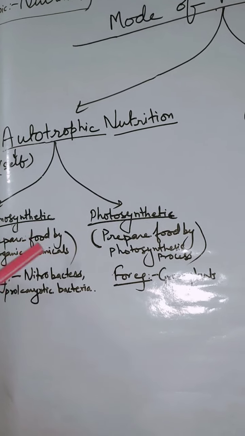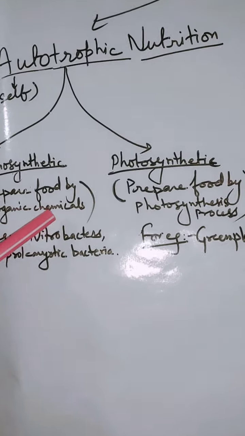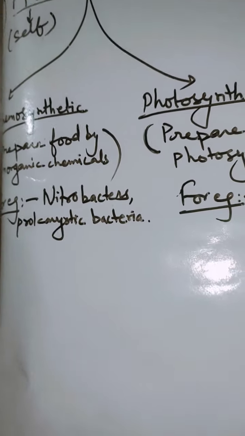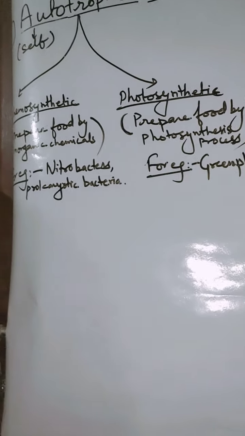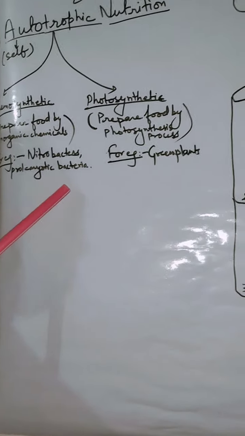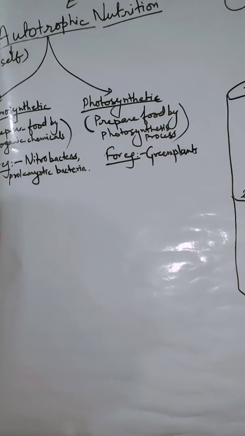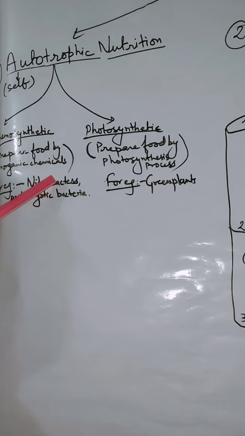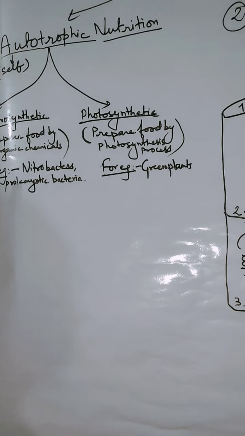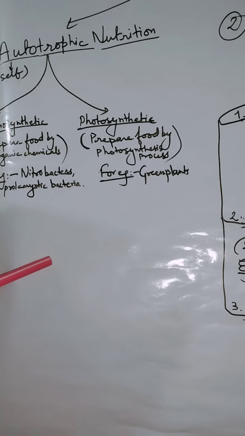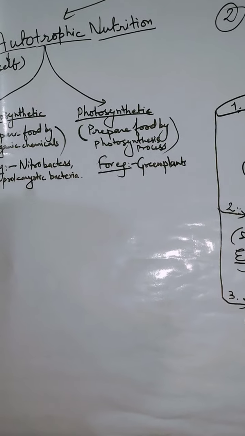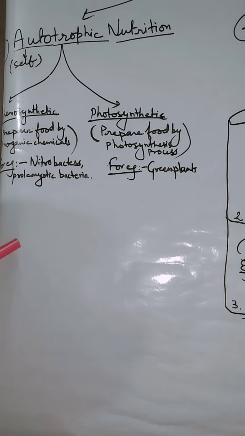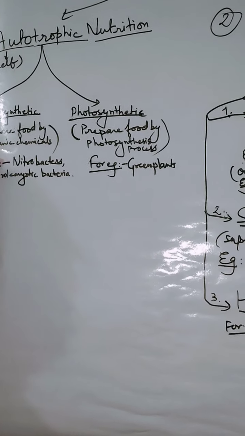So they prepare their food from inorganic chemicals present in the atmosphere. They are generally prokaryotic bacteria like blue-green algae, cyanobacteria, nitrobacters, which simply get their food from sulfur, nitrogen, these kinds of inorganic substances present in our surroundings.